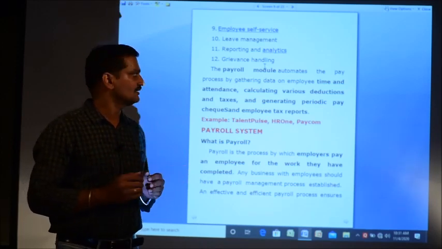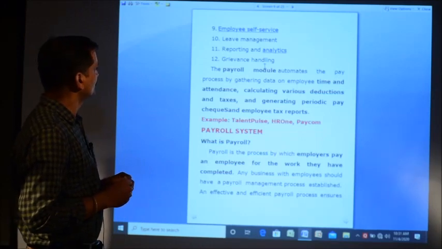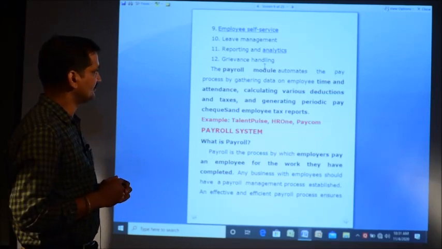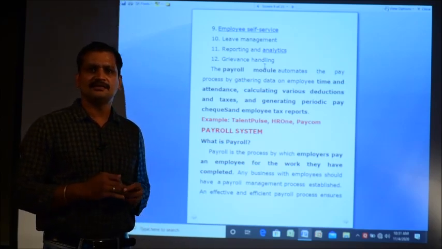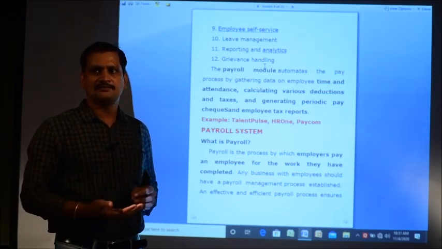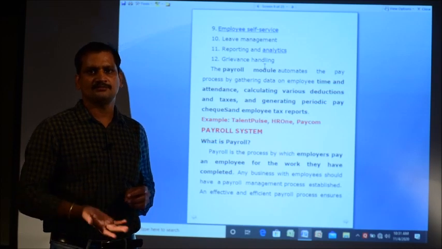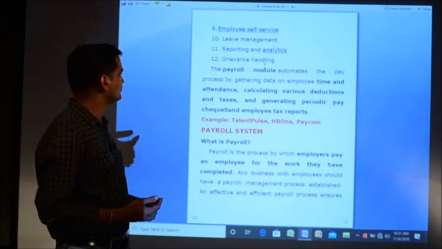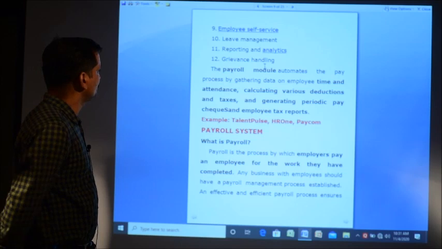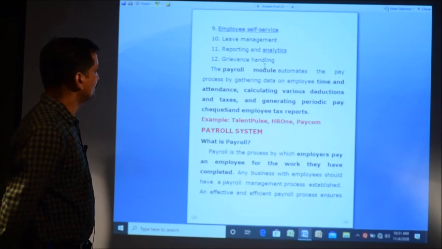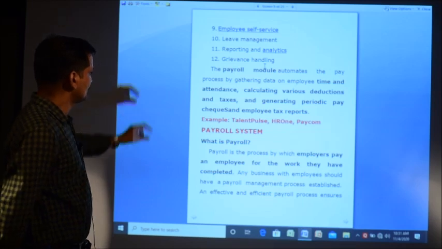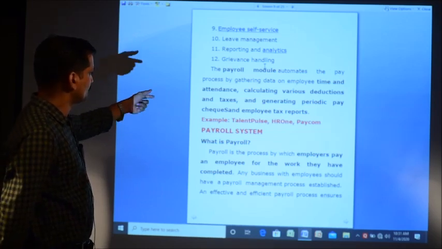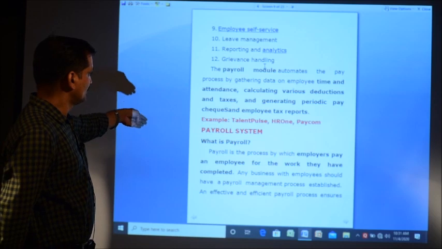Those can also be taken care of by this software. And reporting and analytics and grievance handling: time and again, if employees are going to give any grievances about the organization or about something, then that also can be taken here. Then the payroll module automates the pay process by gathering data on employee time and attendance, calculating various deductions. Basically it gives the idea about the payroll module, which we are going to discuss in detail next.